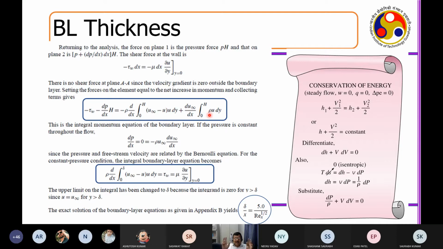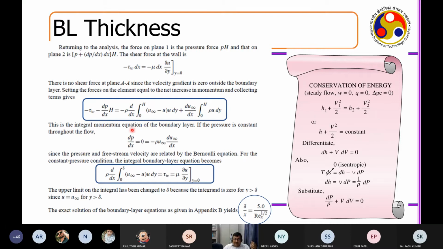Now in that, Prandtl made a very smart assumption, although this will not be true for any viscous flow. He said that this del P by L, dP by dx across a boundary layer, since this boundary layer is a very small area, and since the pressure drop I am applying, say suppose I have a pipe and I am maintaining P1 and P2 with the help of a pump, I can use the pump to make sure this del P by del X remains constant.